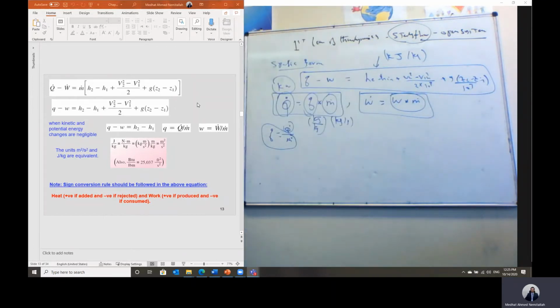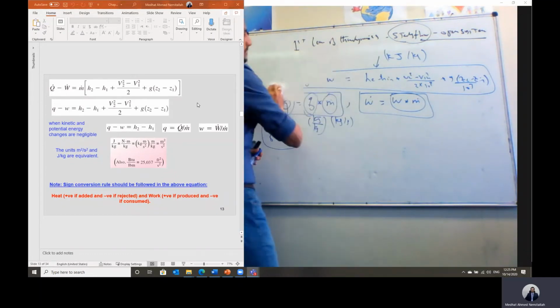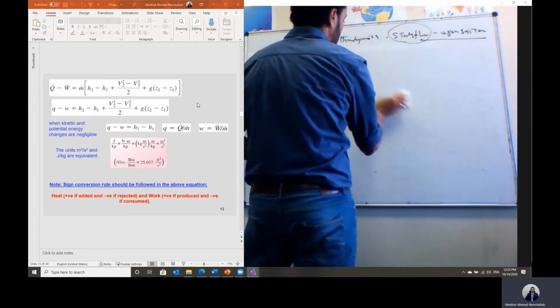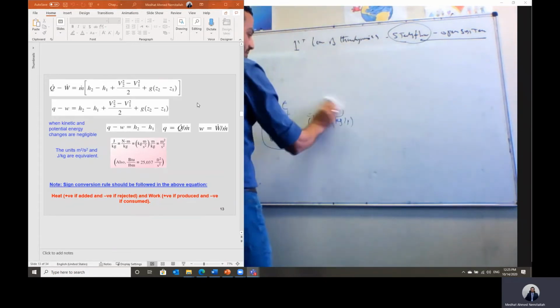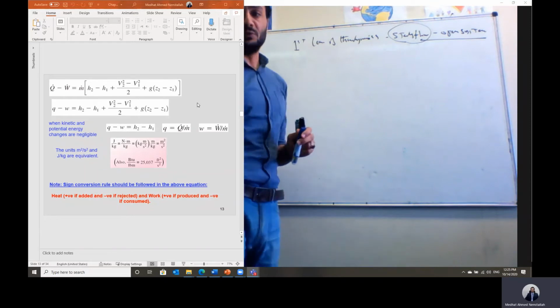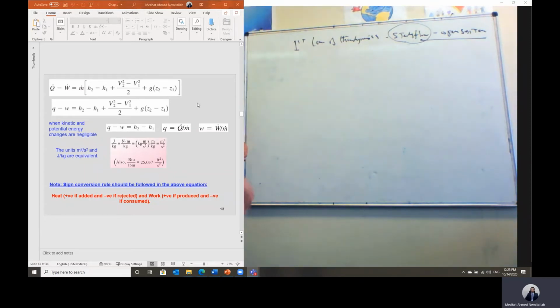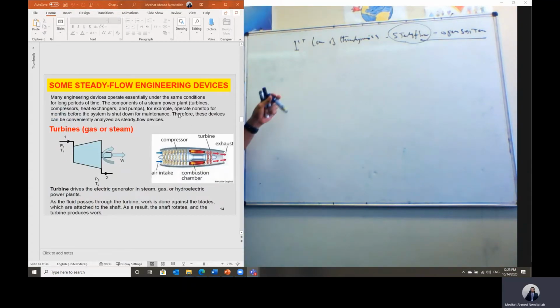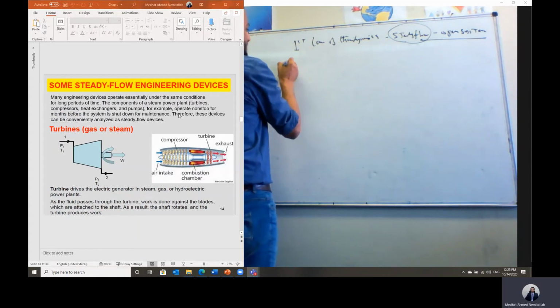Okay, let's apply this equation to some steady flow devices, starting with turbine and compressor. So we'll be considering different steady flow devices: turbine, compressor, nozzle, diffuser. We'll talk about heat exchanger, mixing chamber, throttling valve, and many devices we'll tackle in this course. In this chapter, let's start with some steady flow devices.